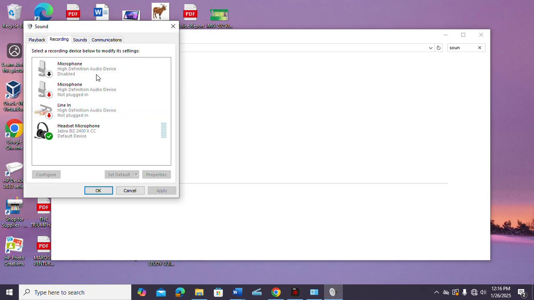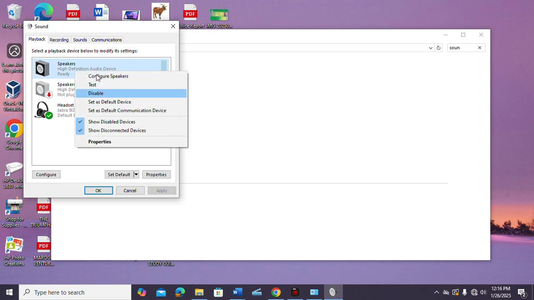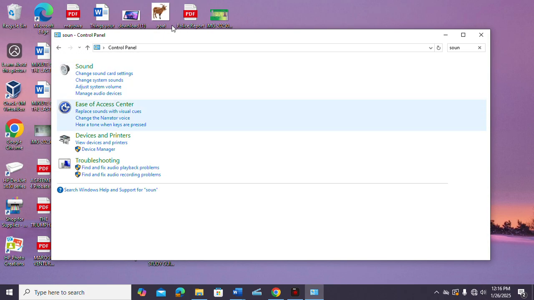So check if there is any device under Playback that is disabled. Check to confirm if there is anything disabled here. If there is, let's say the speaker is disabled, you right click, then enable it. So this is the disable option. If disabled, you enable. That's step one.